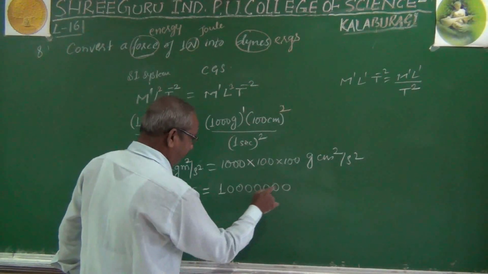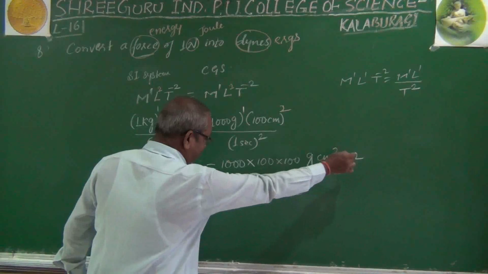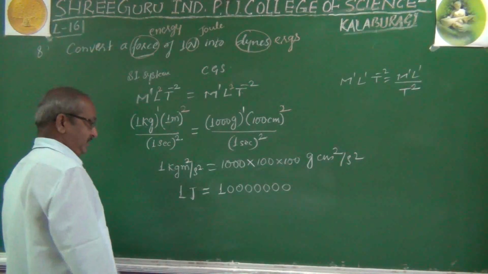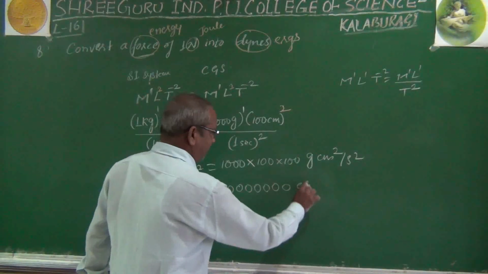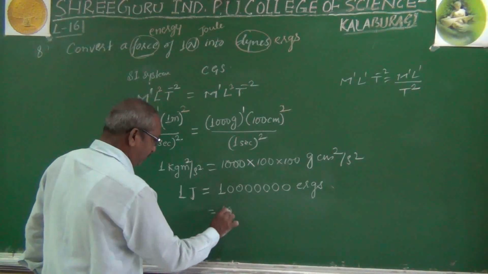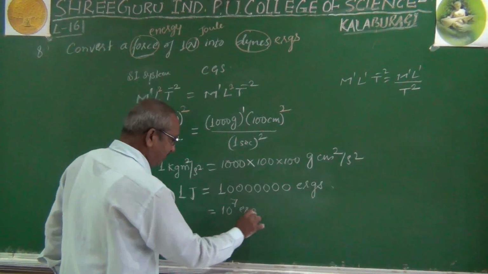Gram centimeter square per second square is the unit of energy in CGS. Its specific name is erg. So 1 joule equals 10 to the power 7 erg.